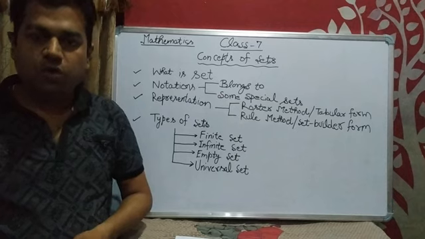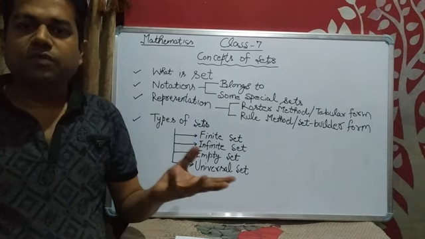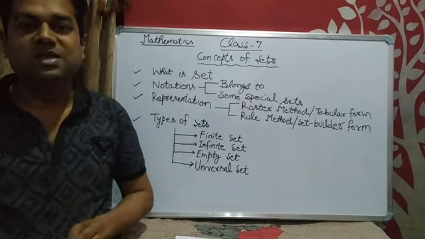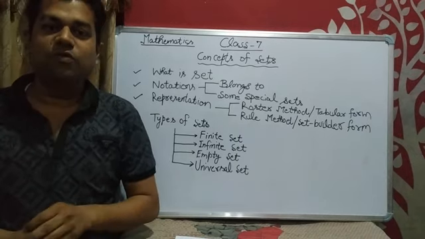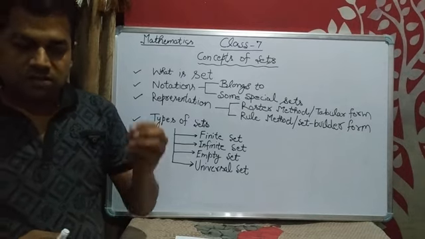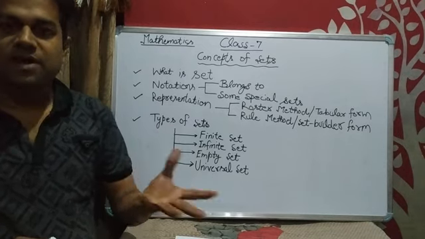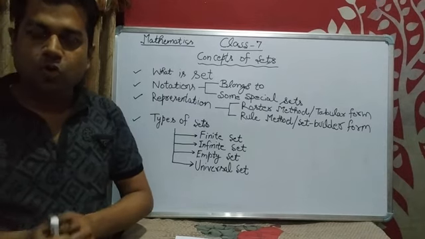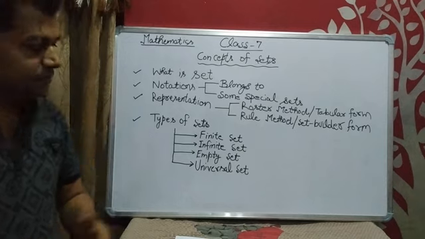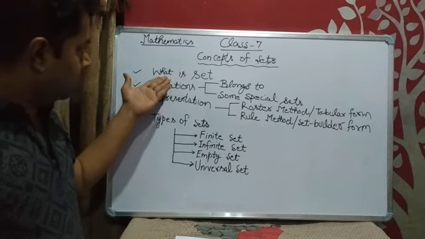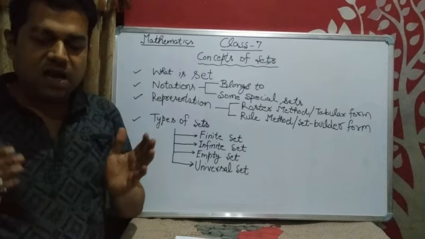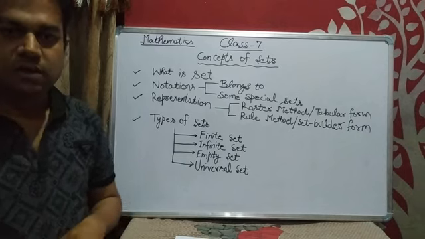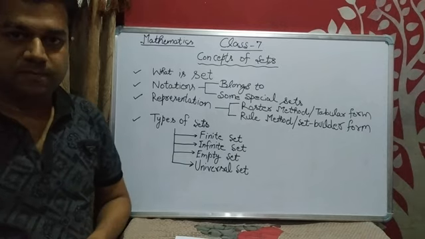As you all know, in the dinner set, different kinds of objects are there, but they all have the same property. The same property is that they are used at the time of dinner. Some bowls, some spoons, some plates, different sizes of plates. So distinct objects we are collecting in a group, that is called a set. So here, the proper definition of a set: a set is a collection of well-defined and distinct objects. Different objects, not similar kinds of objects.